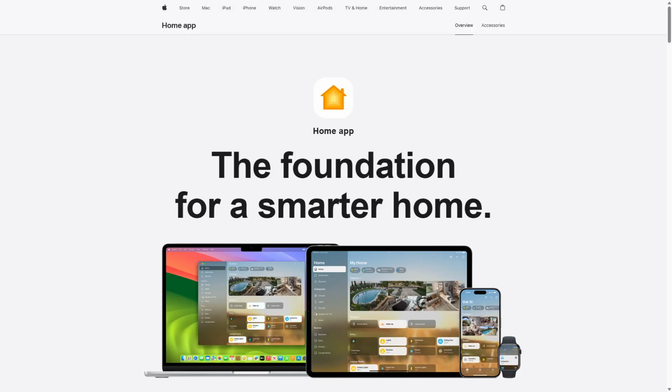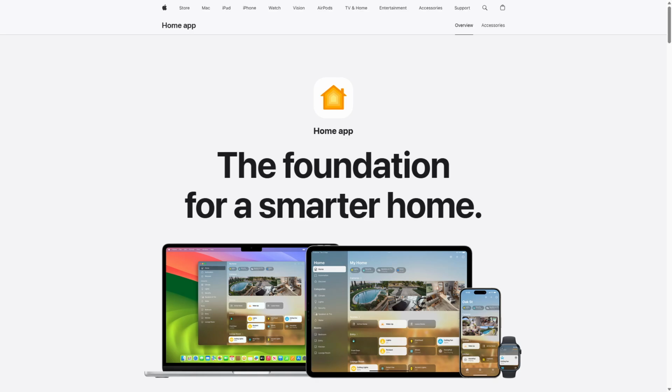Home Assistant is an open source platform offering extensive customization and broad device support. Apple Home focuses on seamless integration within the Apple ecosystem with user-friendly controls. The core difference lies in flexibility versus ease of use.